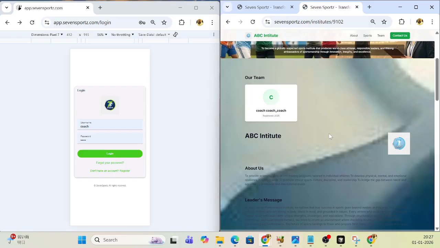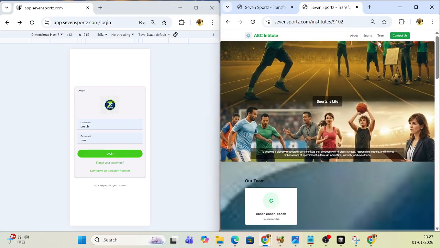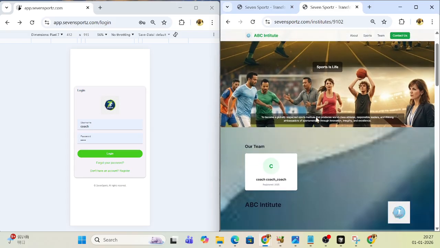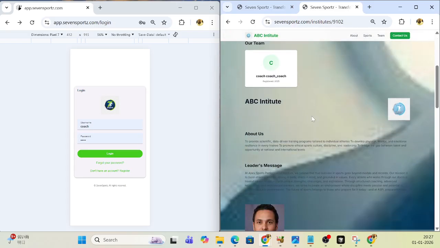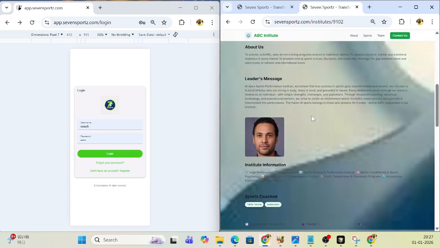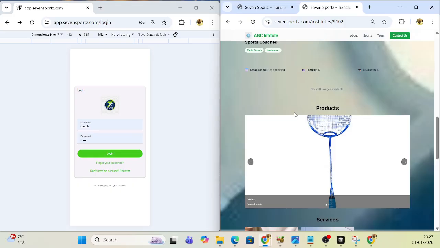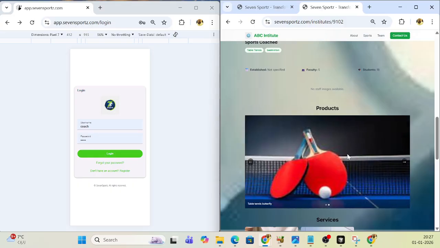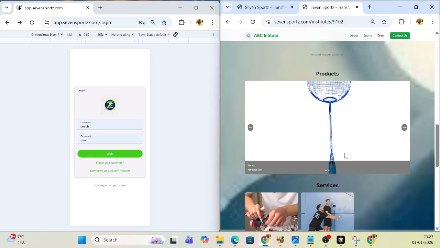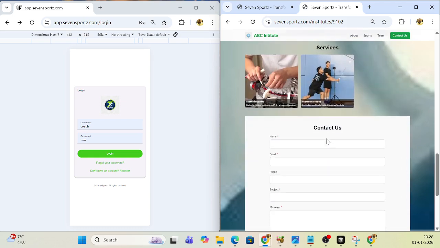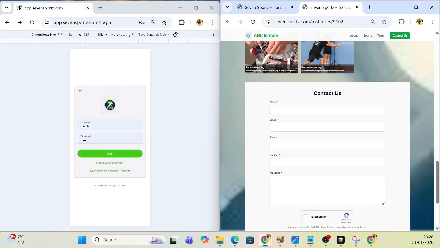So it gives a complete hero screen where it sets up the background of the photos, the layout, and then the institute's information like about us, leader's message, etc. Then you can also add any products which you are selling or any services which you are giving, and there is a contact us form. So this is all what you get by registering into Seven Sports.